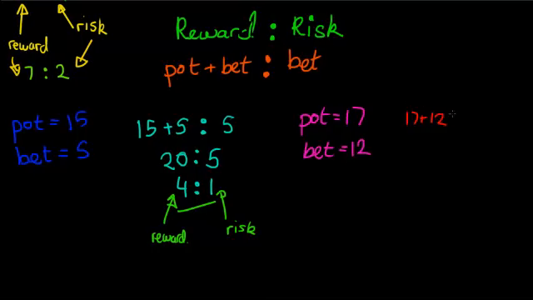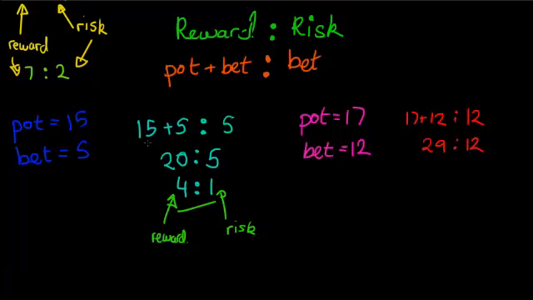That's our reward, the pot, 17, and the bet, 12. To, the risk, the bet, which is 12. So 17 plus 12 is 29. 29 to 12. Hopefully that makes good sense, because you're having to risk 12 for the reward of 29.